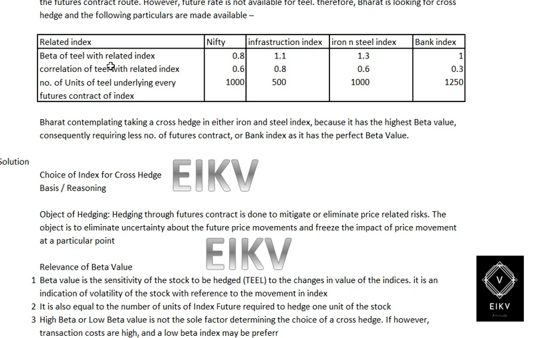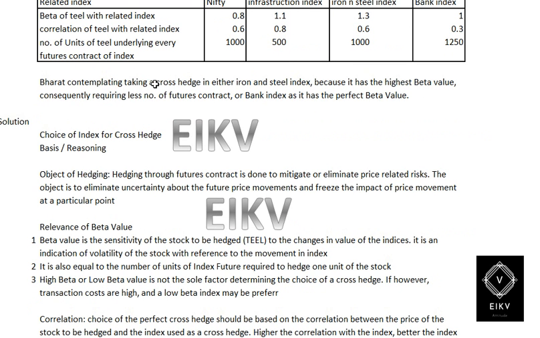Now the correlation of steel with the related index is 0.6, 0.8, 0.6 and 0.3. Next, the number of units of steel underlying every future contract of the index would be 1000, 500, 1000 and 1250 for bank index.